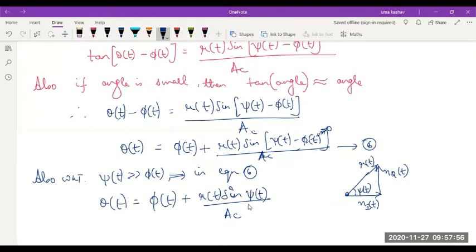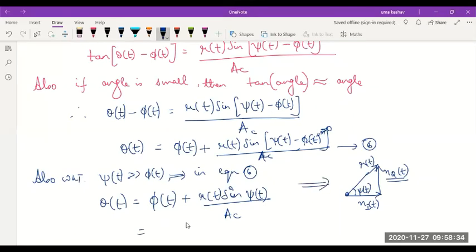Among these components, what should I replace r of t sine psi with? R of t sine of psi, sine of the given angle, is the vertical component nq of t. Yes or no? See, we did it just now. Sine means hypotenuse into the perpendicular side. Cos means hypotenuse into the horizontal side. So ni of t is r of t cos psi and nq of t is r of t sine psi.